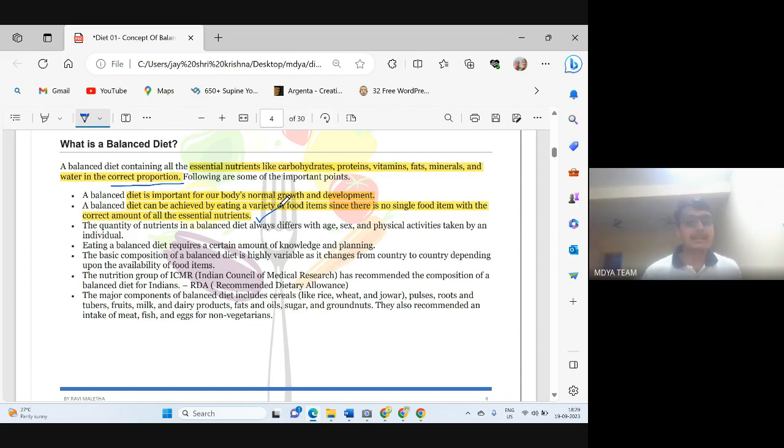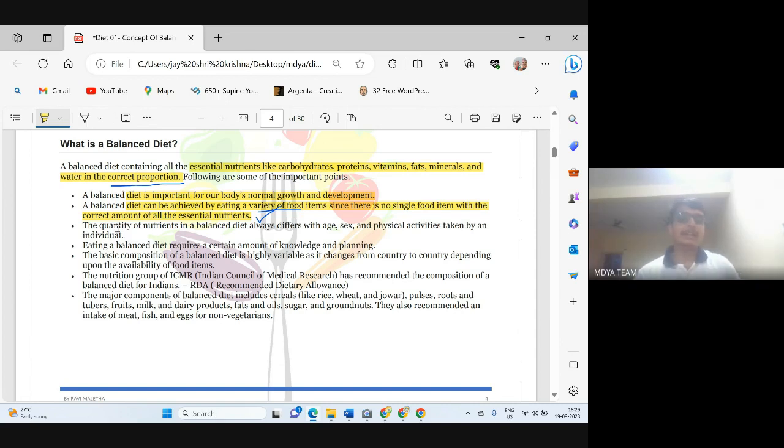So for achieving a balanced diet, you should have a variety of food. There are 4 or 5 food groups. We will discuss those food groups in this PPT afterward. If you want all the nutrients, you should have variety of food. You can't gain all the nutrients from a single food source. You should have grains, vegetables, fruits, dairy products. If you have a variety of food in your diet, then you can get a balanced diet. It is impossible to get all the nutrients from a single food or even from a single food group.